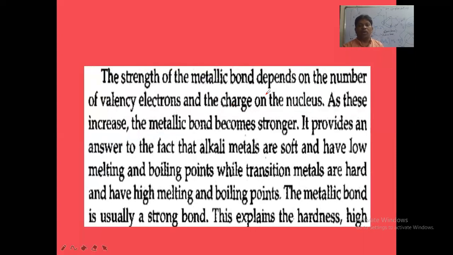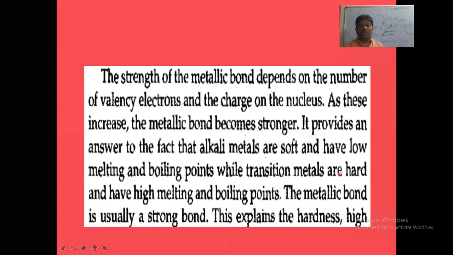The strength of the metallic bond depends on what? The number of valence electrons and the charge on the nucleus. The more the charge on the nucleus and the more the number of valence electrons, the stronger the bond. So as the number of valence electrons and the charge on the nucleus both increase, the metallic bond becomes stronger. It provides an answer to the fact that all metals are soft and have low melting and boiling points.